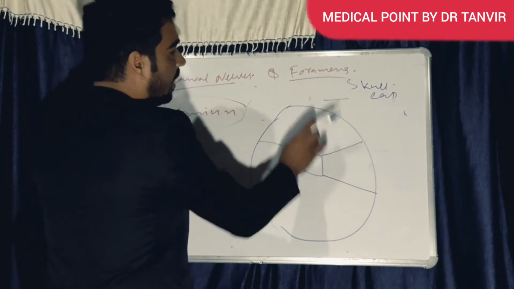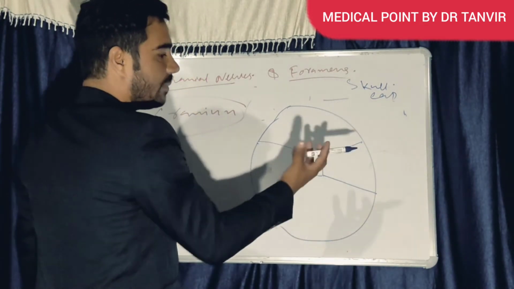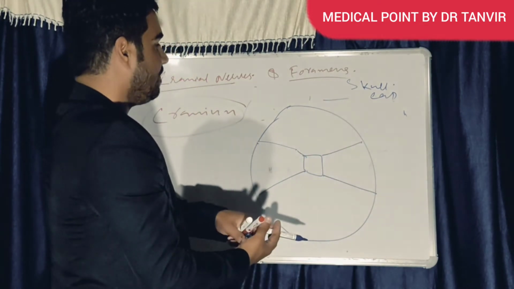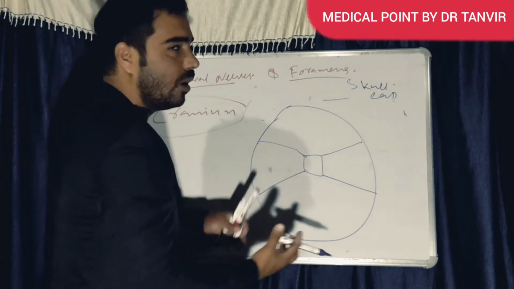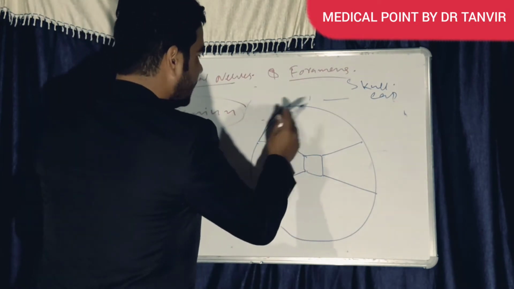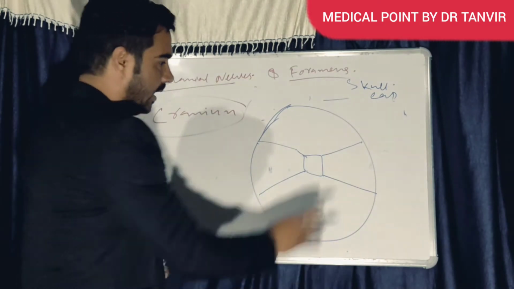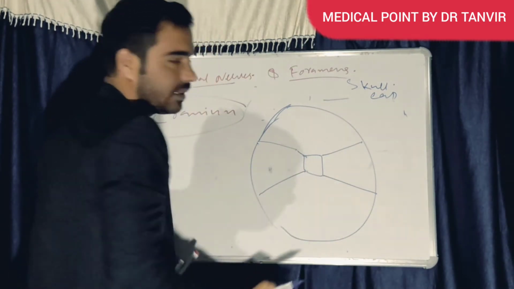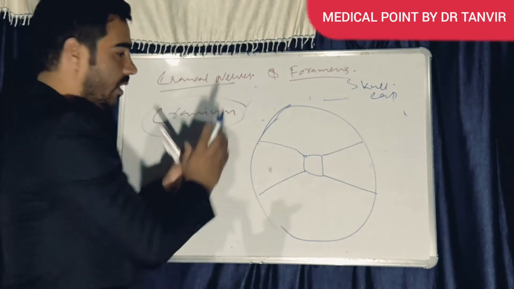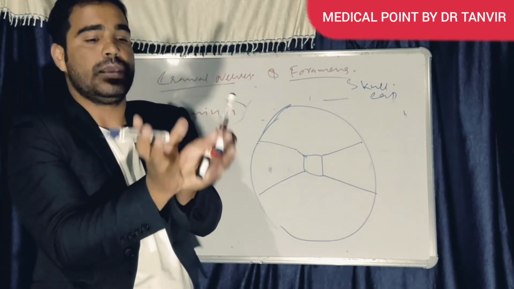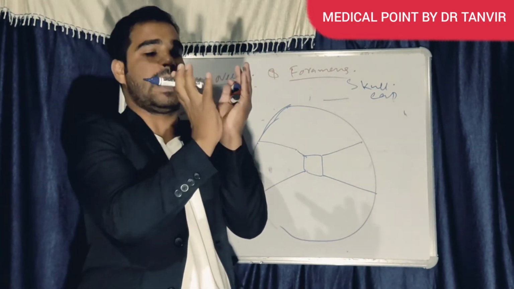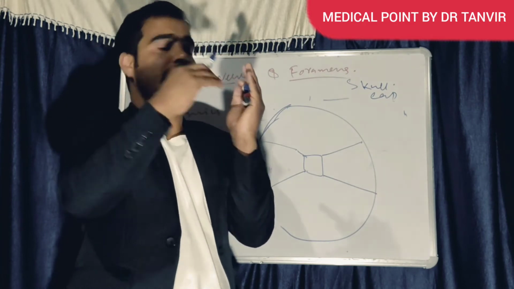Fossa means hollow, with nothing inside. Here inside there is nothing, we removed the brain out. Now we are looking at the floor of the cranium. We opened the upper surface, so now we are watching inside.